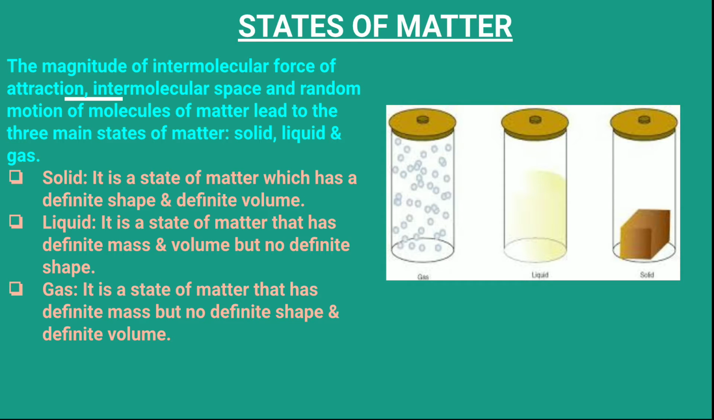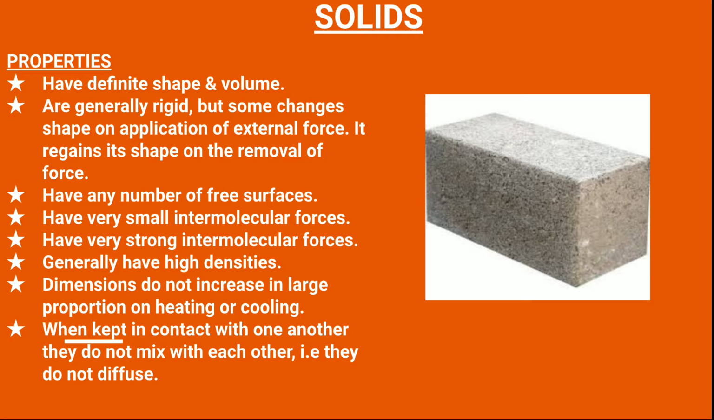In case of gases, they have definite mass but neither a definite shape nor a definite volume. Their intermolecular space is maximum and intermolecular force of attraction is minimum, because the distance between the molecules is much more. The movement of the molecules is maximum and very random in case of gases.